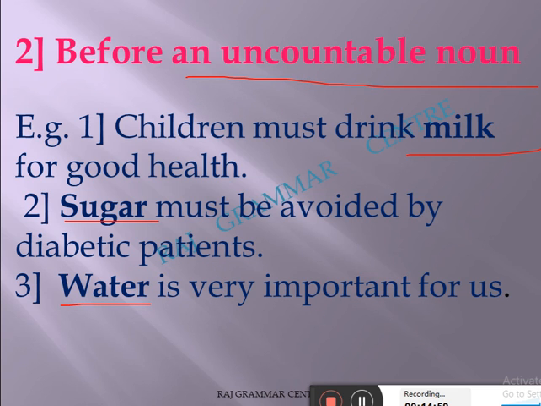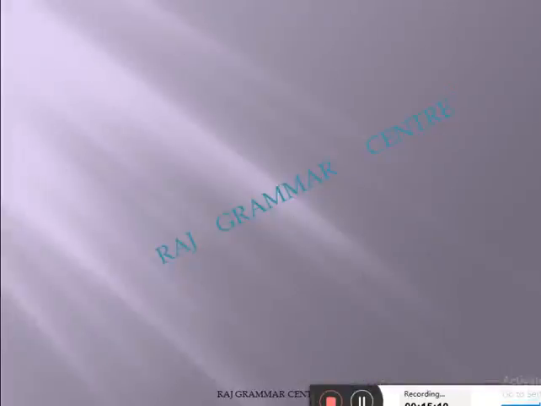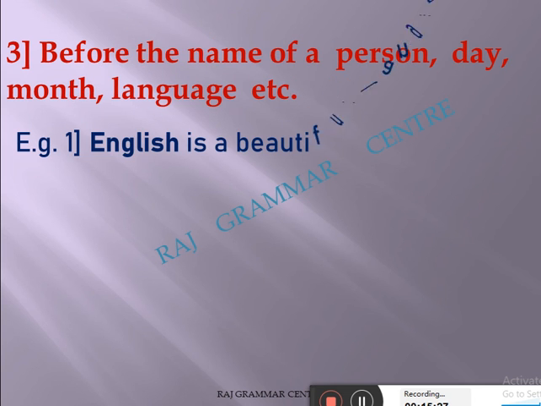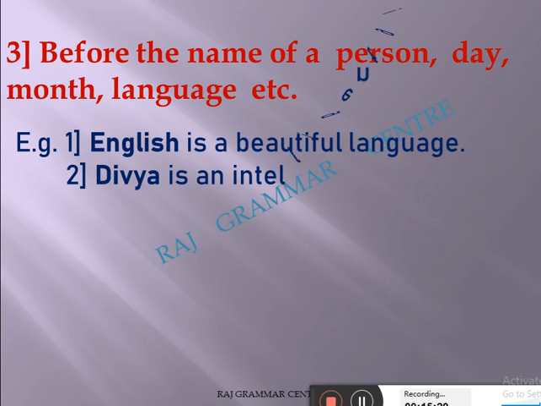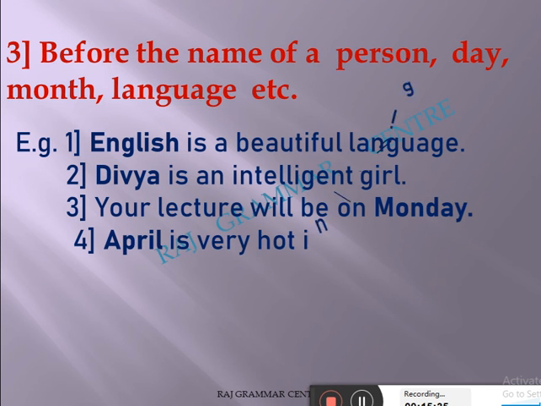I think this part is clear to you. Now see, third rule. There also we don't use articles. See on the screen: before the name of a person, day, month, language, etc. Before anybody's name, the name of a day, month or language, we never use an article. English is a beautiful language. I can't write "the English is a beautiful language" or "the French is a beautiful language." Here we have to write only the language name.